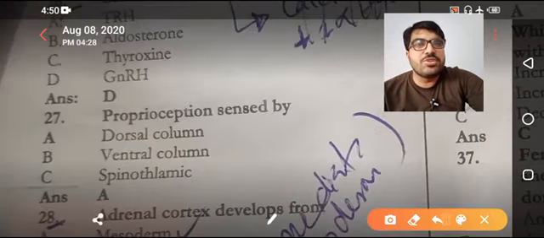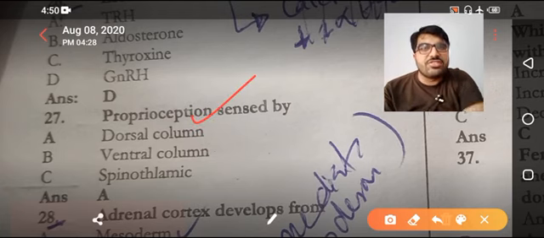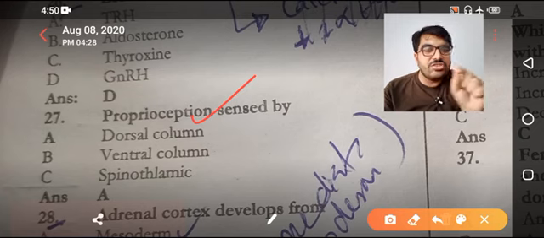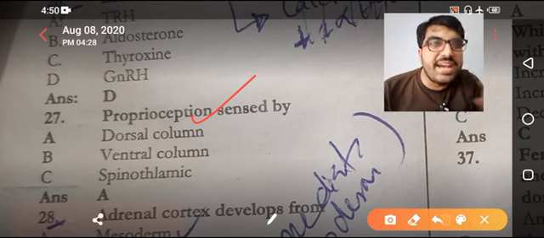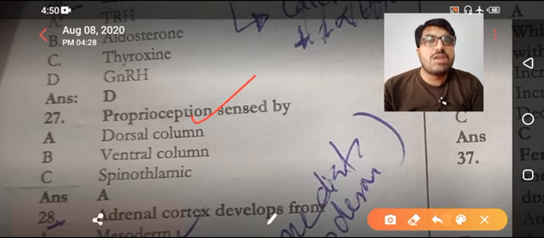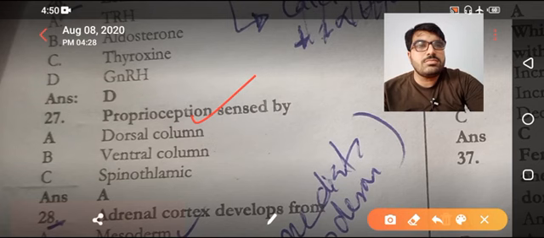Coming next, proprioception sensed by dorsal column, dorsal column medial lemniscus system. So they can change the MCQ. Proprioception is sensed by the medial lemniscus system, not the lateral lemniscus system. Dorsal column medial lemniscus system.